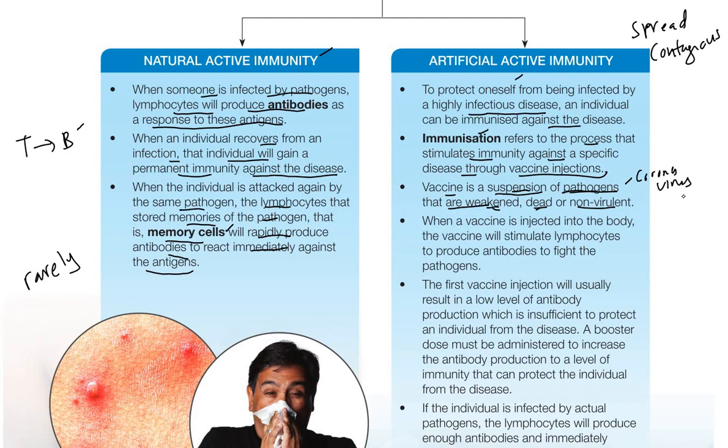So when a vaccine is injected into the body, the vaccine will stimulate lymphocytes to produce antibodies to fight the pathogens. This means we do not get the bacteria or the virus naturally. The virus does not enter our body, but we put in the virus that is already dead, weakened, or non-virulent, known as a vaccine, and inject it into our body, so it will stimulate the lymphocytes to produce antibodies to fight the pathogen, so that our body can recognize the coronavirus, for example.